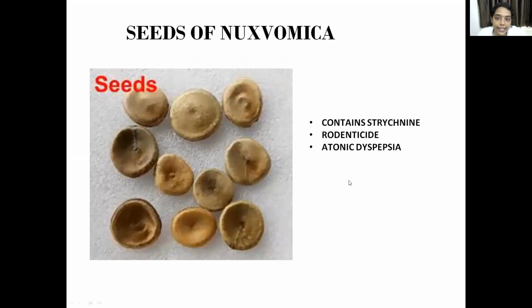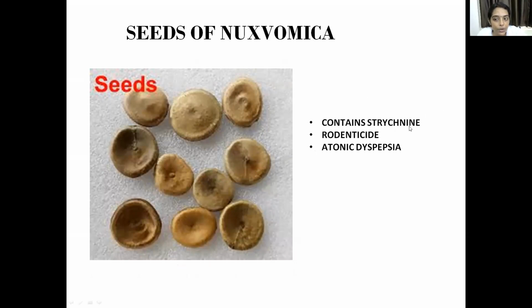So coming to the next seeds. These are seeds of Nux vomica. The shape will be exactly like how you see here. These are disc shaped and ash gray colored. Now what do they contain? They contain a poisonous, toxic substance called strychnine.